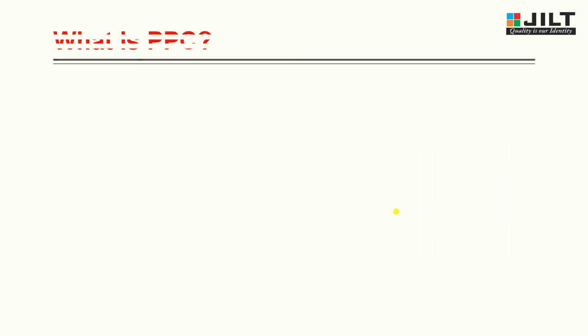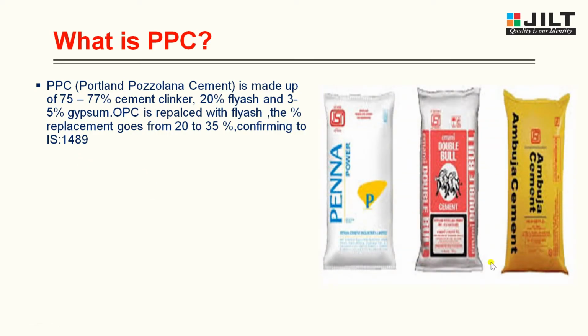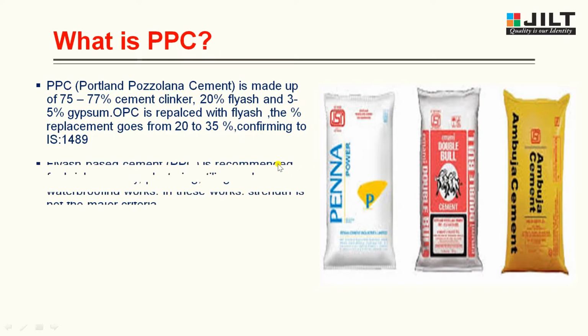Now let us study what is meant by PPC. PPC is Portland Pozzolana cement, made up of 75 to 77% cement clinker, 20% fly ash and 3 to 5% gypsum. OPC is replaced with fly ash. The percentage replacement goes from 20 to 35%, conforming with the IS standard, that is Indian Standard 1489. This image shows Portland Pozzolana cement.